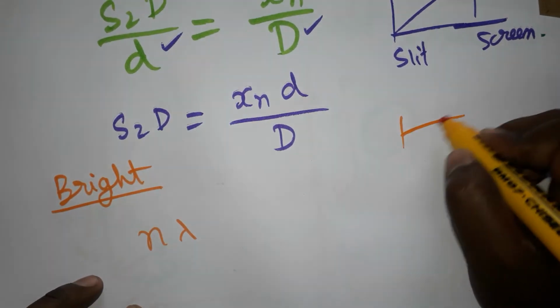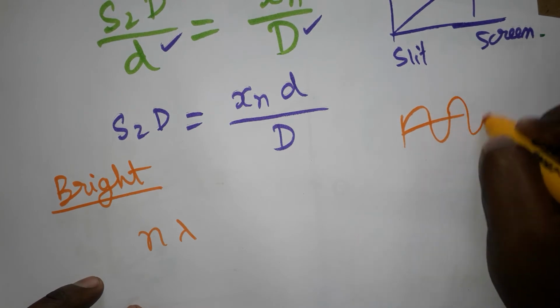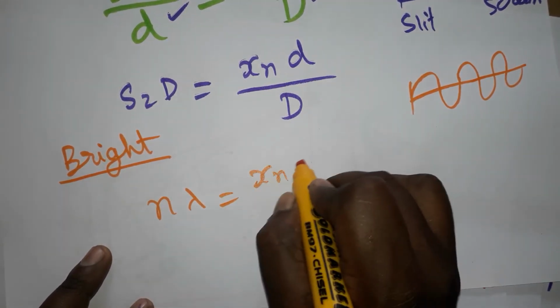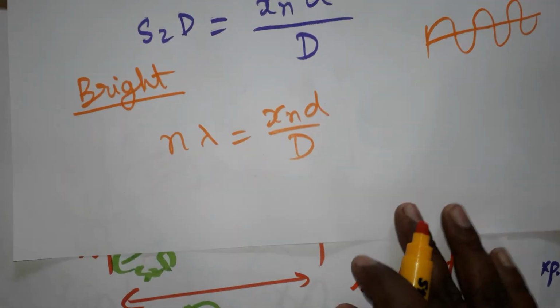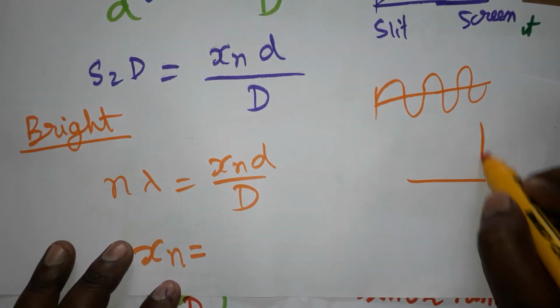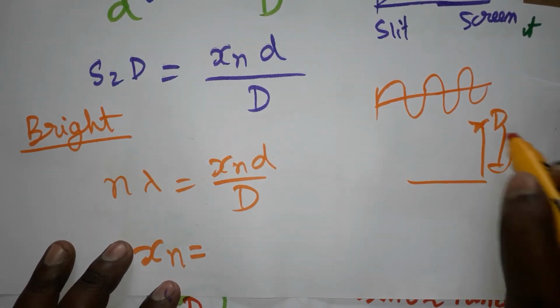Lambda will be one wave. So n lambda means you can make it any number you want. For bright fringes, xn small d divided by capital D. Now xn means the distance from the center to the point P. This is the xn.